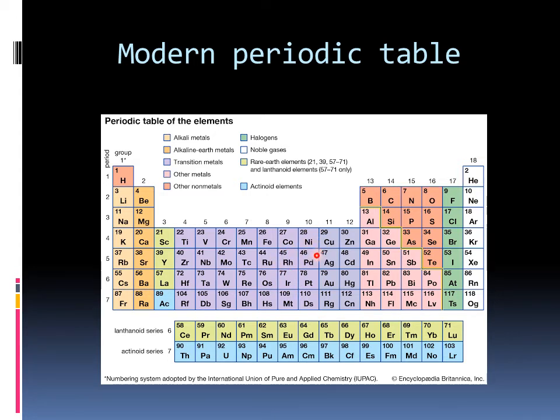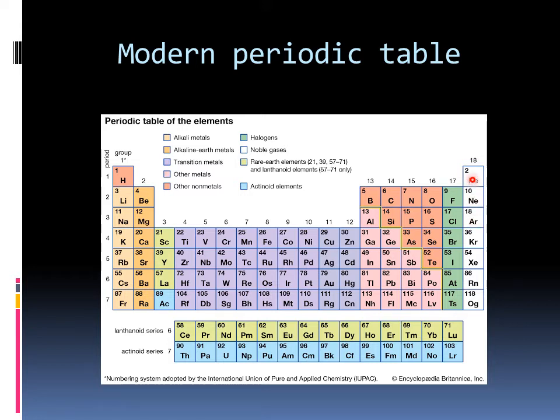Then we have group number 18. Group number 18 is known as zero group elements, or inert gases or noble gases. Why are they known as zero group elements? Because they do not react with other elements since they have a stable electronic configuration.